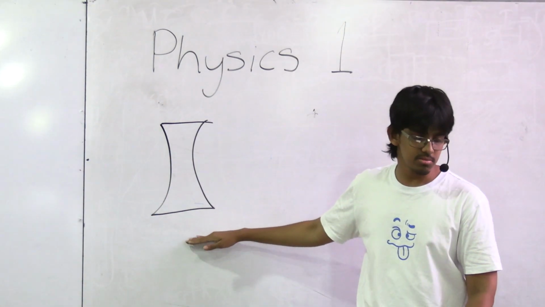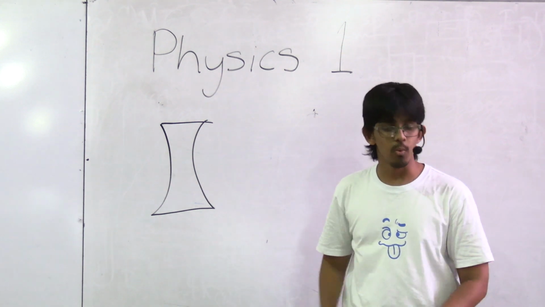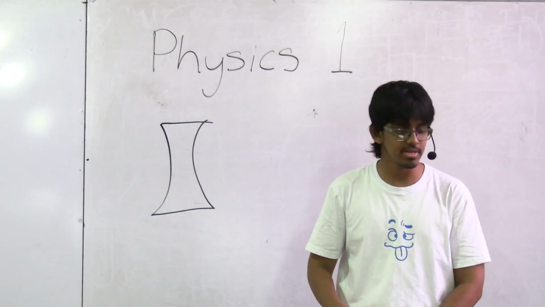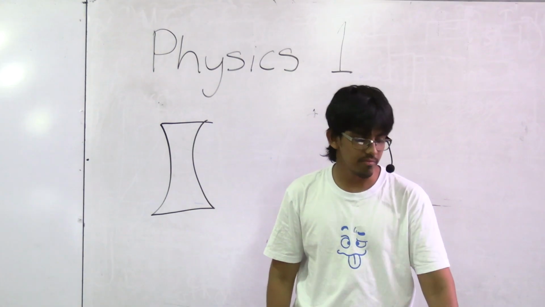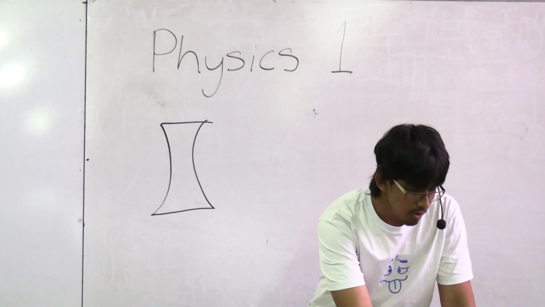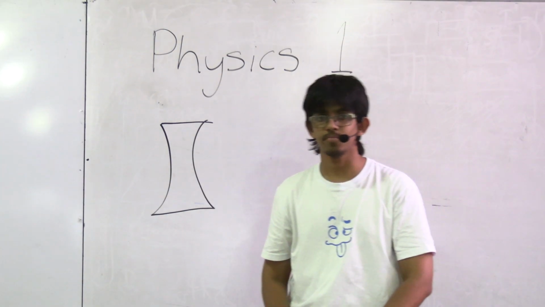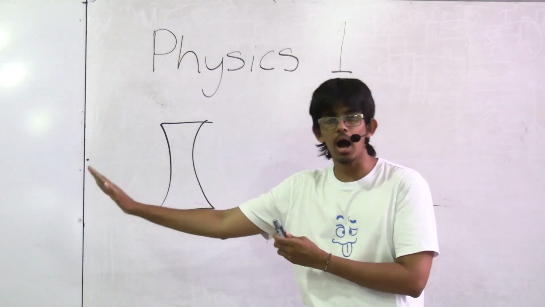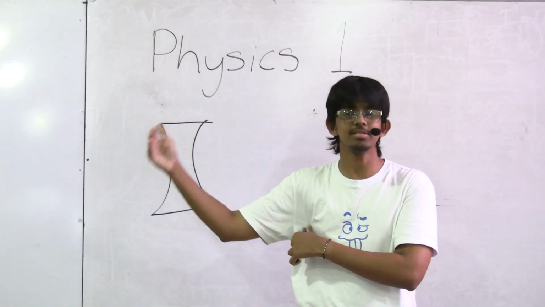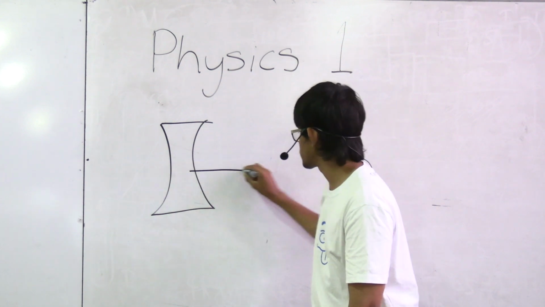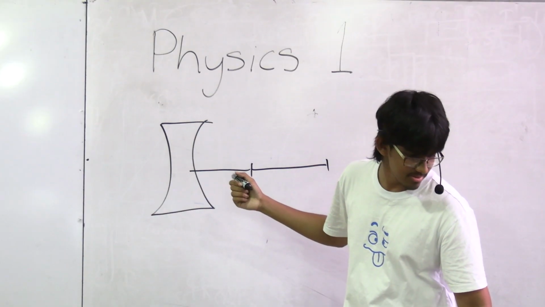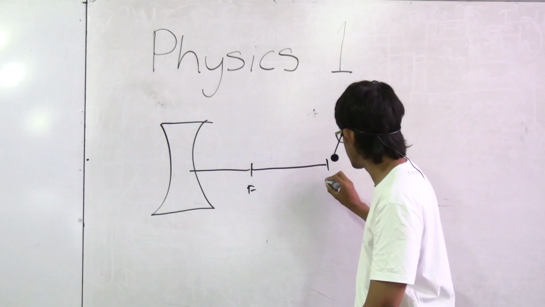So in these kinds of mirrors, there's only one instance where a real image can be formed that is the same size as the object. And that is when the object is placed at the center of curvature of the concave mirror, right? And what have you been given here? You're told that the focal length of the mirror is 30 centimeters, right? Focal length is basically half the distance of the center of curvature. So if the focal length is 30 centimeters, the center of curvature is 60 centimeters from it, right? If this is the focal length, then this is going to be the center of curvature, right?